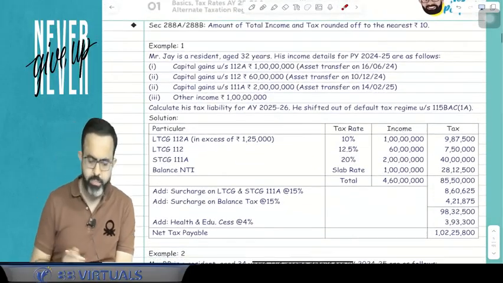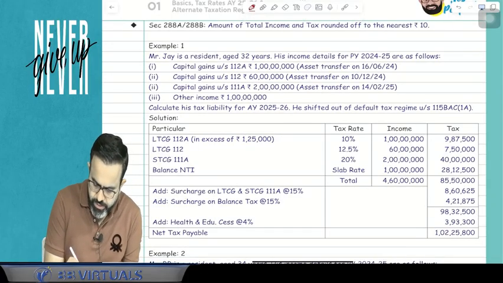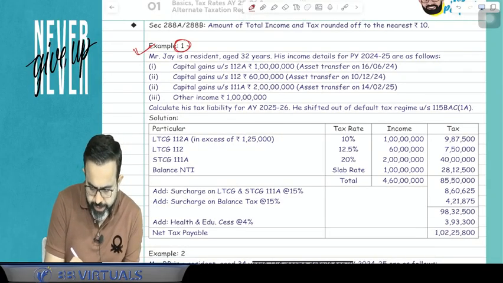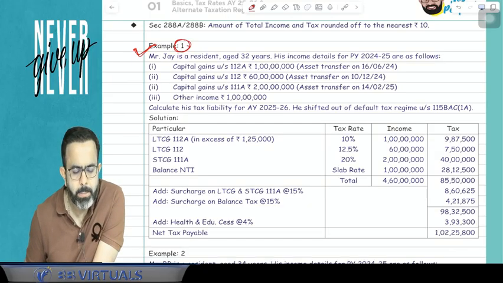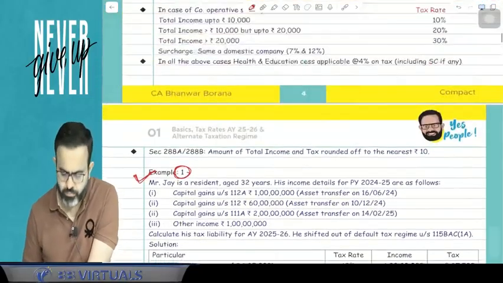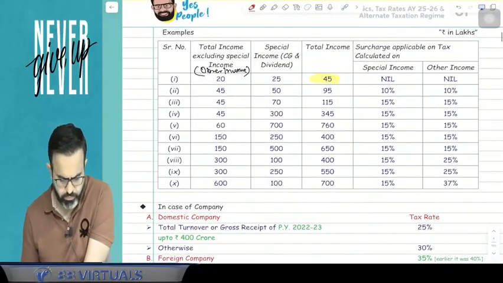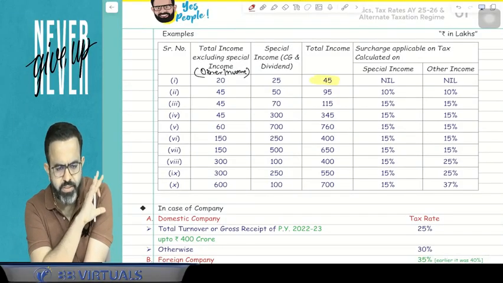then please check the example number 1 also. Just check this example number 1. Is this example number 1 solved correctly or not? Just check it. Example number 1. This was all the answers. I think your answers are correct.